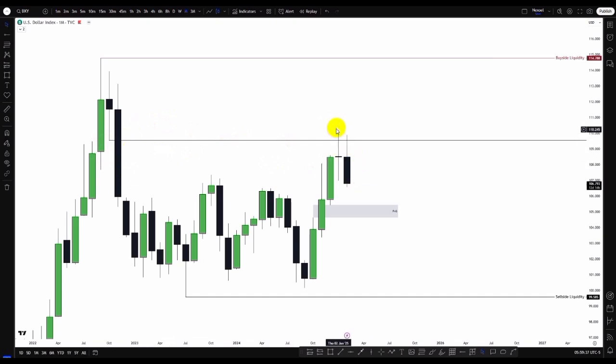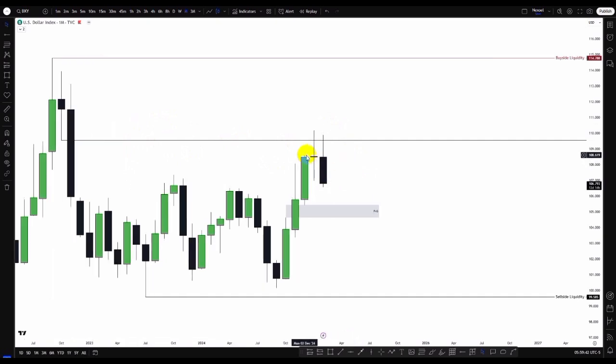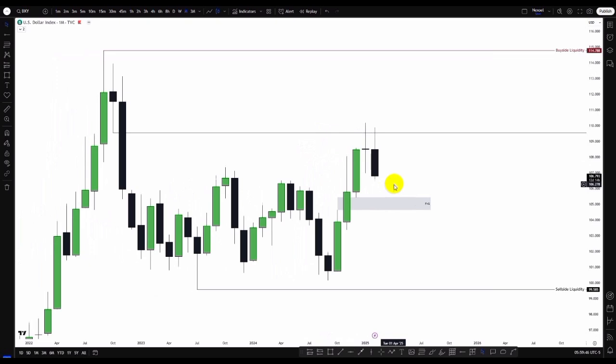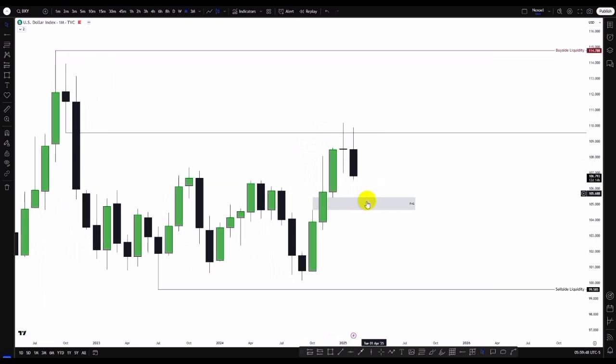And what we can see, we have this doji candle formed during January, and we can see the sweep of this buy side liquidity, and now we are seeing momentum to the downside. So basically, where's the draw on liquidity? The draw on liquidity is actually this monthly fair value gap. So we're looking towards the possibility of price dipping more lower into this monthly fair value gap.